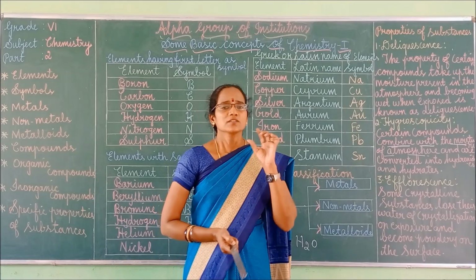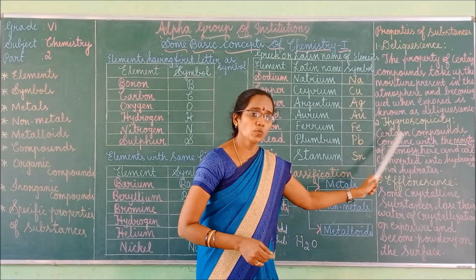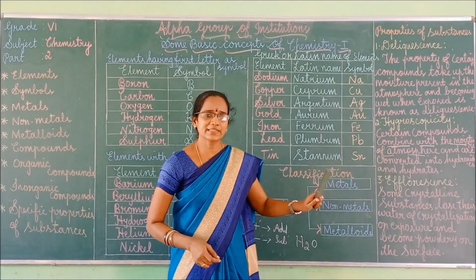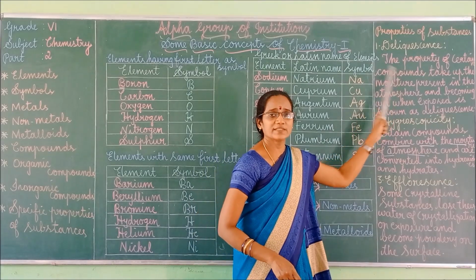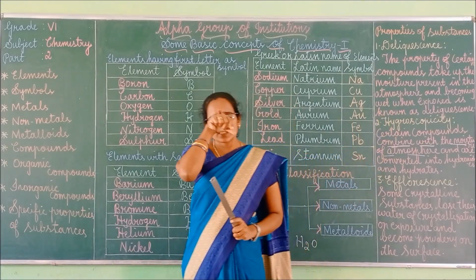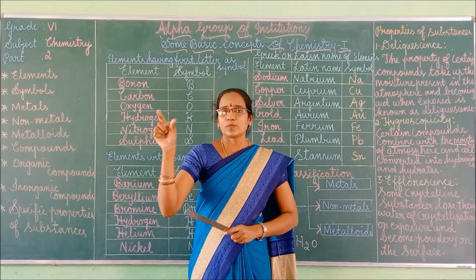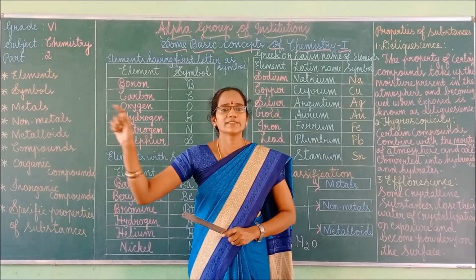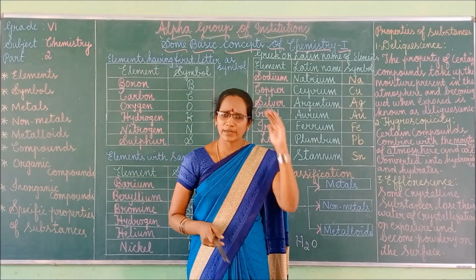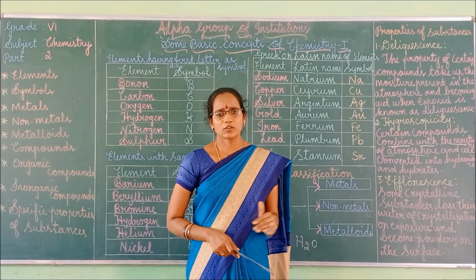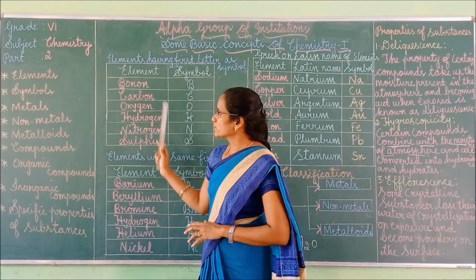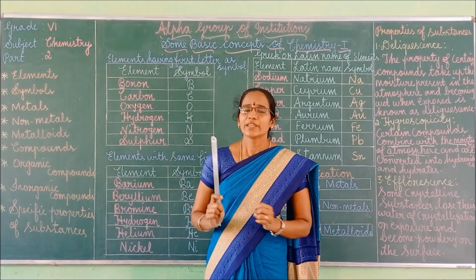Okay, children. This question will come under a short answer question or otherwise a detailed answer. Define deliquescence, or sometimes you will see a question like: Explain the specific properties of substances, which means you have to explain each and everything. That's all, children. What are the things we discussed today?